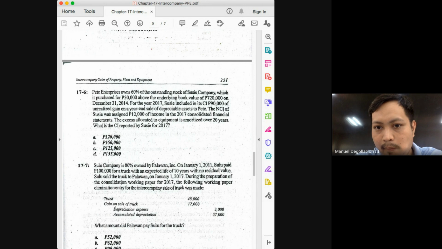And then, does the problem say any excess allocated to the equipment? No, the problem does not mention any excess allocated to equipment. So I think that will be our answer already, 120,000.